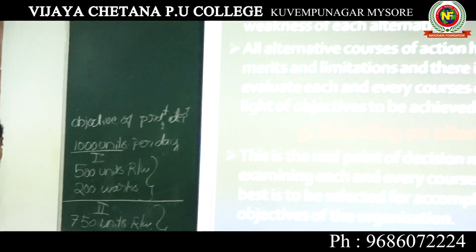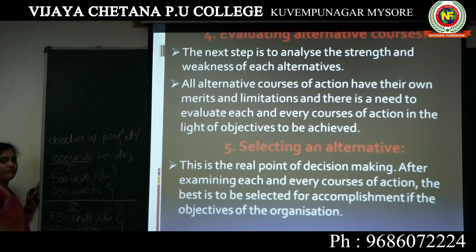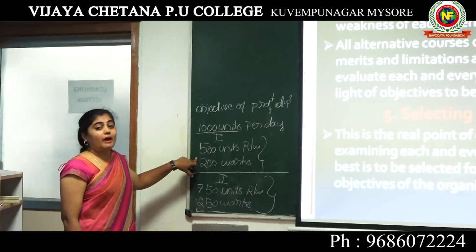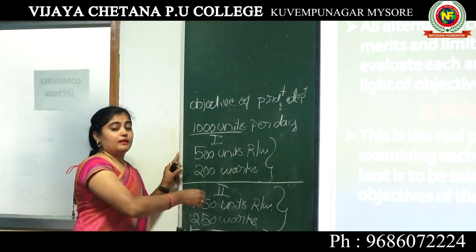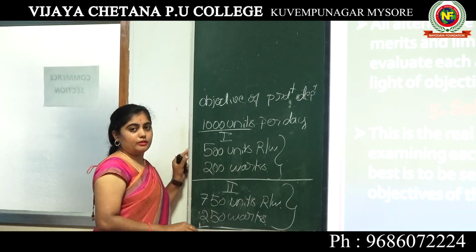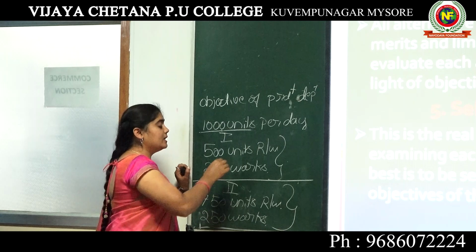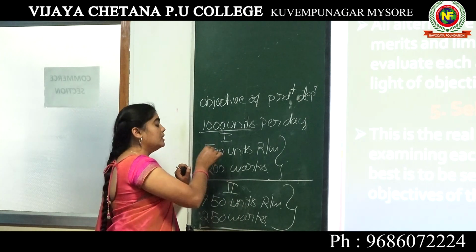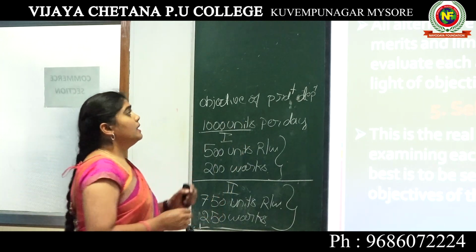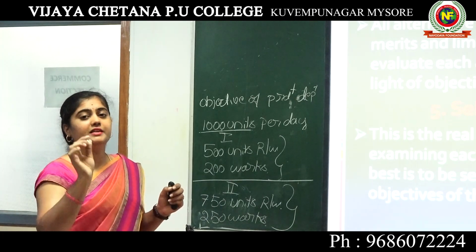So in the third step we identified the alternative steps. These steps have to be evaluated. Evaluating is nothing but examining or checking, or collecting reports and then doing the evaluations on them. So this is called testing, checking. This is what evaluating is. On what basis are they going to evaluate? That's what the next step is: to analyze the strengths and weaknesses of each alternative.